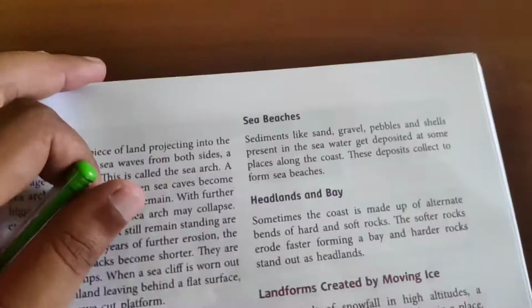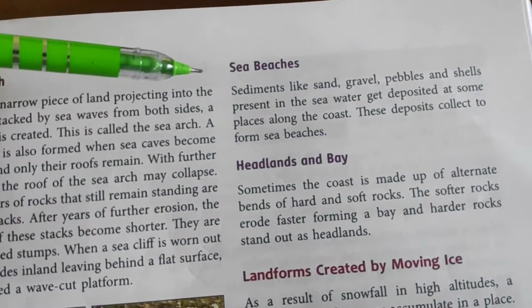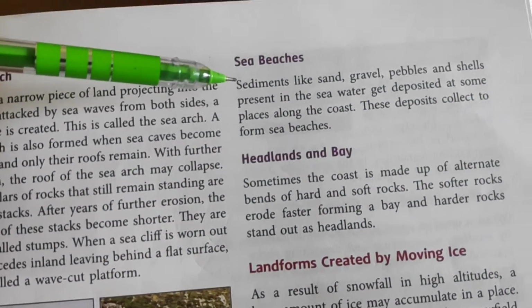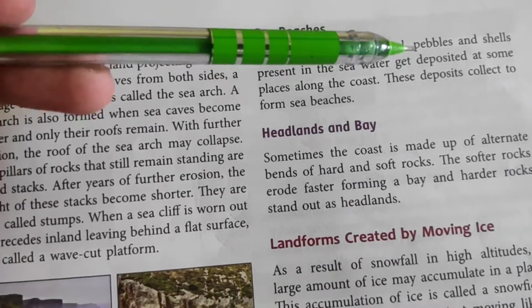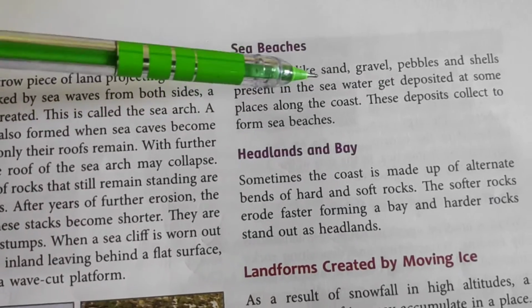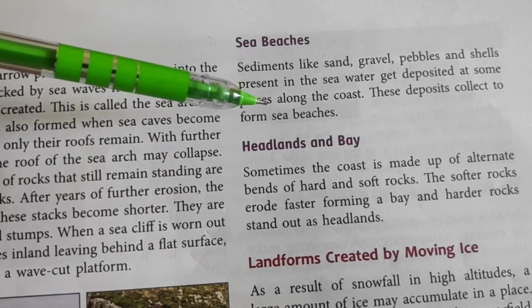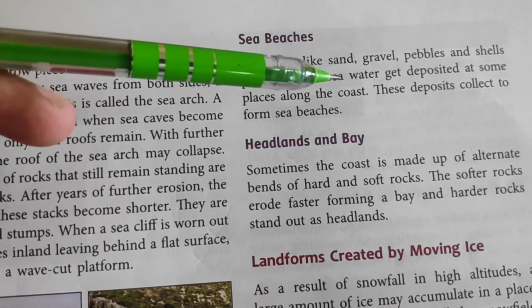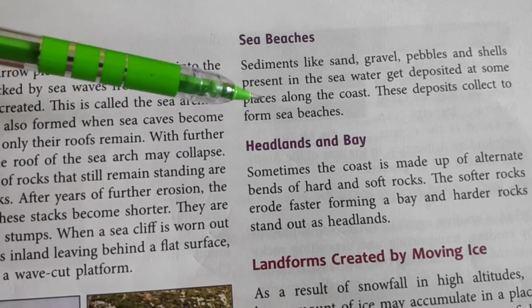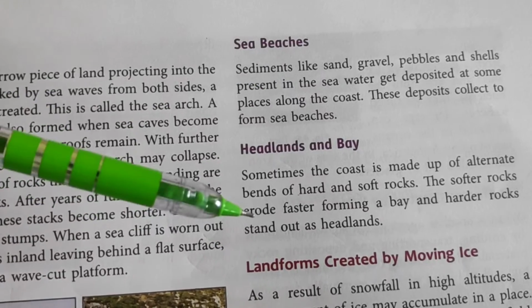Okay, then sea beaches. It is the depositional work of sea waves. Sediments like sand, gravel, pebbles and shells present in the seawater get deposited at some place along the coast. These deposits are called sea beaches.